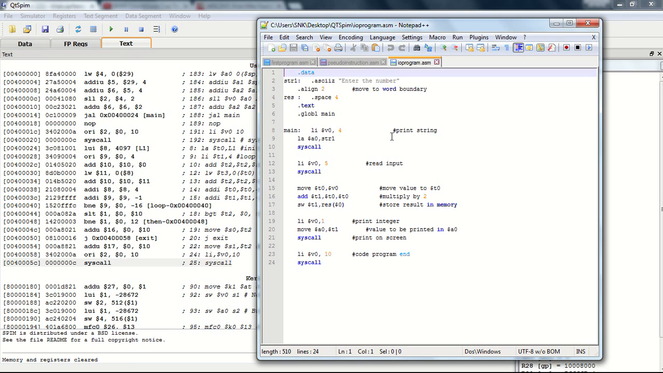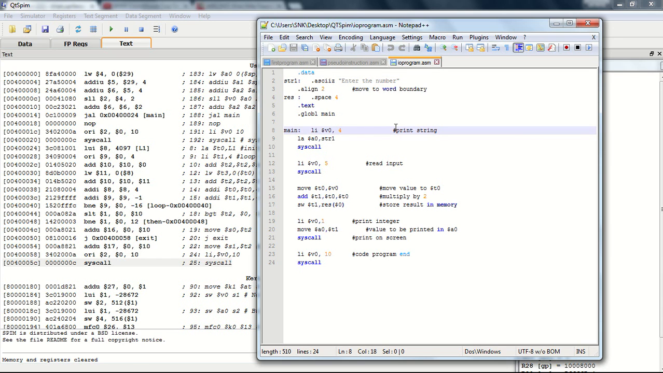We open the next program. Basically what this program does is it requires the user to enter a value as input, double it, and print the result back to the console. All the input output operations in QtSpim take place in the console window, as we have read earlier. So in this program, the main use of system call will be seen.